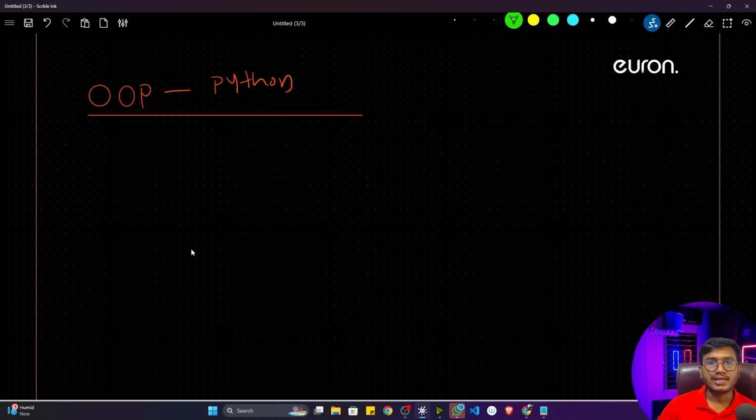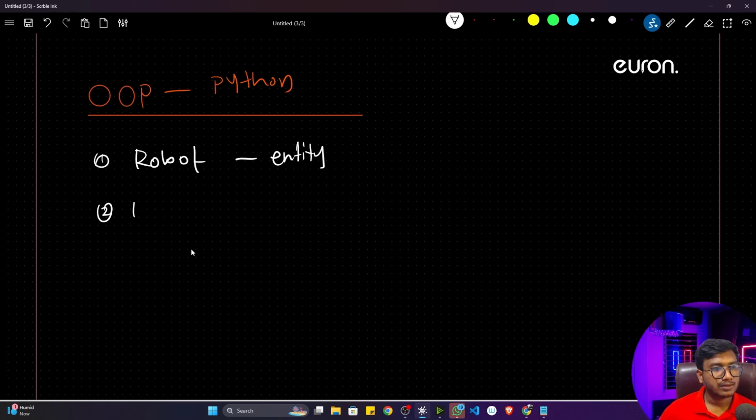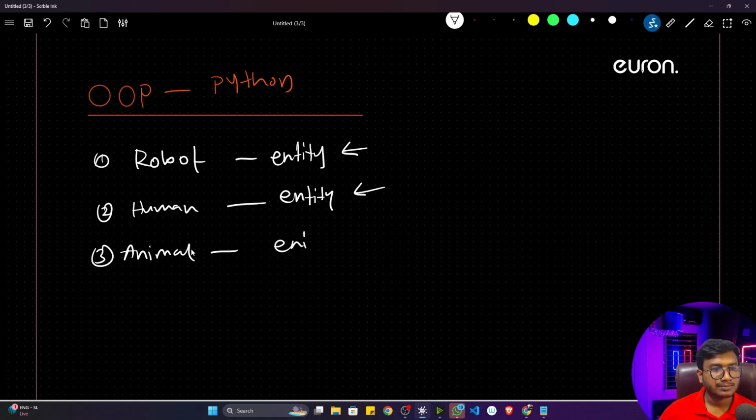Not a function. See, in our world everything is an entity. Let's say if I'm talking about a robot, a robot is an entity, yes or no? It's an entity. Then if I'm talking about a human, a human is also an entity. This is a machine entity, this is a person entity. And an animal is also an entity.